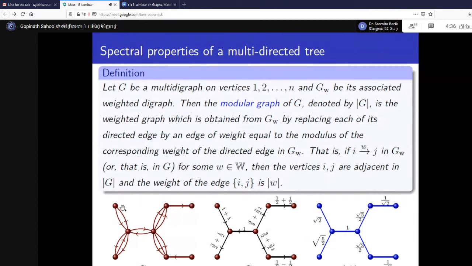In case of a multi-directed tree, we will produce its corresponding weighted digraph, just like the previous case, and we will take the modular graph. For the modular graph we take the modulus here, so it becomes an undirected weighted graph.